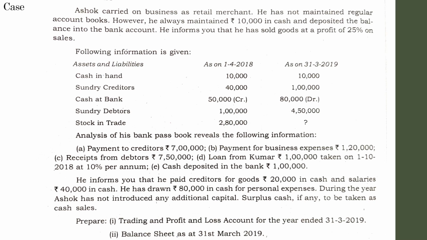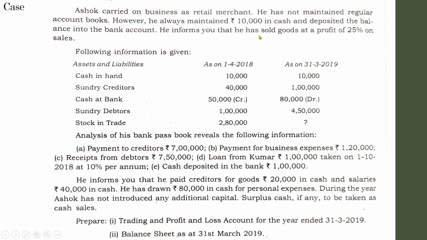Anyway, on the basis of the details mentioned here, you need to prepare a cash book, especially a double column cash book or two column cash book, because this case might include the transactions of cash as well as bank. So this is the first clue which we have got regarding which type of cash account has to be prepared. But anyway, let us confirm whether it is a two column cash book on the basis of the further details given.